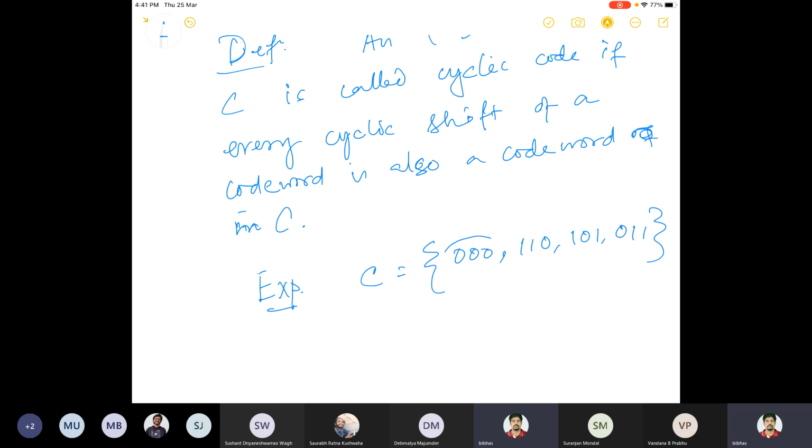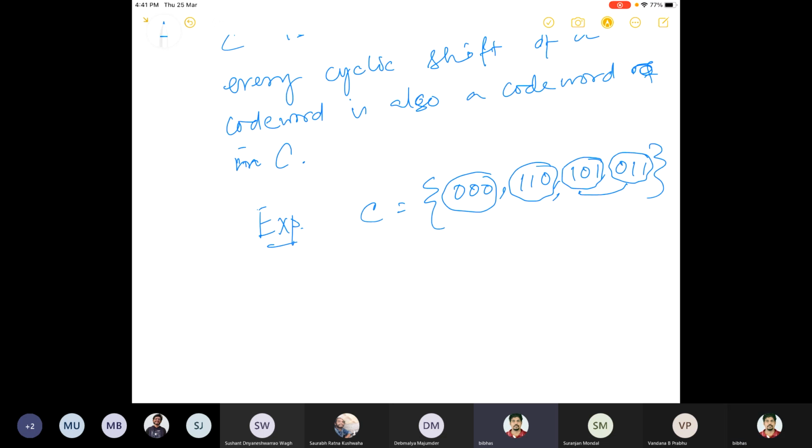Because if you pick this particular code word 000, you give any shift, it doesn't matter, it will be 000 again. So it is there. If you take this code word and shift it to the right hand side, one shift will give you 011, right? And then if you give two shifts, you'll get back here. So all possible shifts are here. So this can be considered a cyclic code.